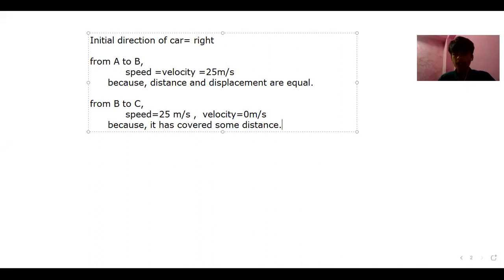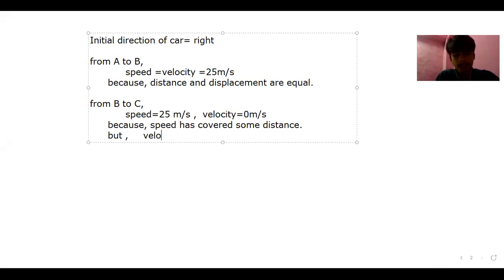It is going downward, but it is covering some distance. But let me tell you about speed: speed has covered some distance, but velocity,